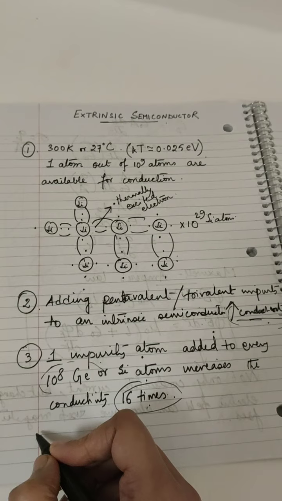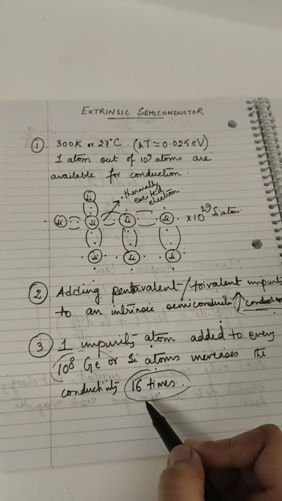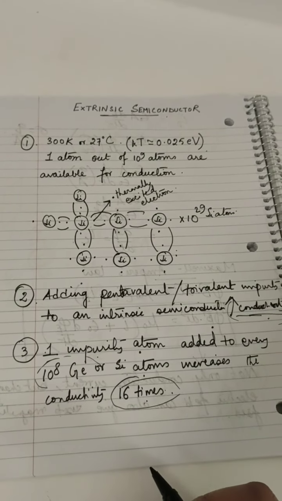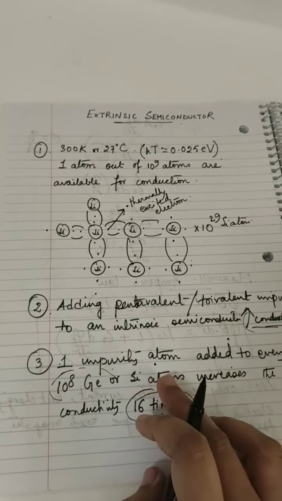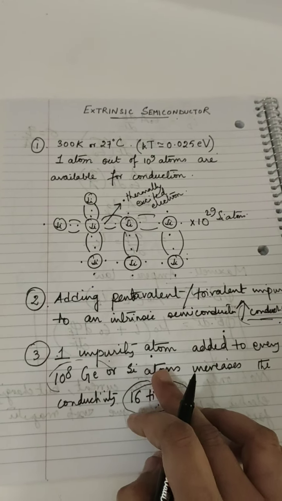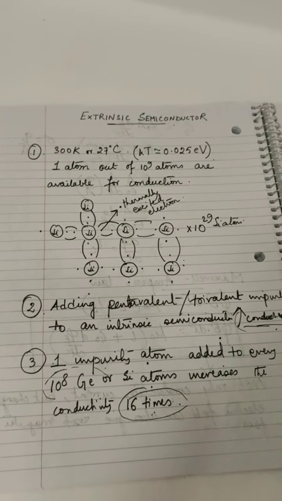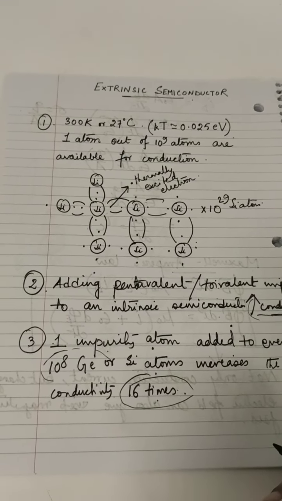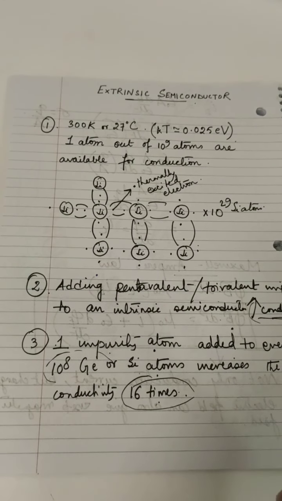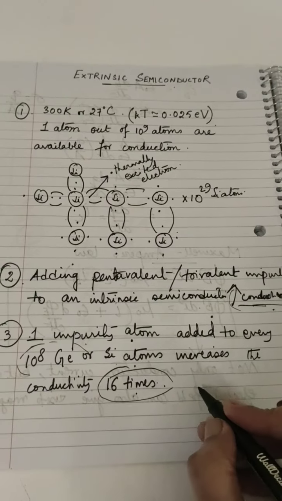Now such impure semiconductors are called extrinsic or doped semiconductors. When you add impurity to a germanium or silicon crystal, the ratio in which you add is 1 to 10 to the power 8.